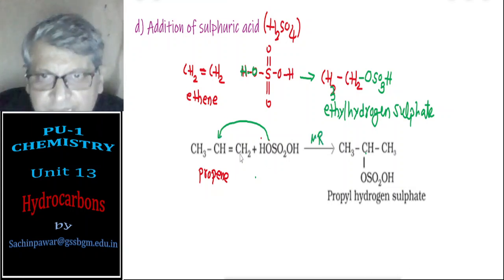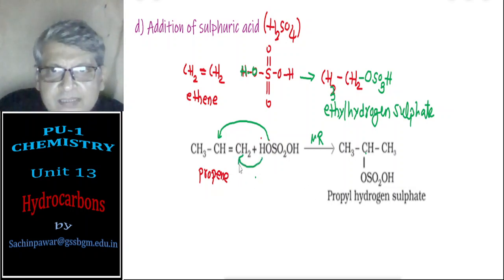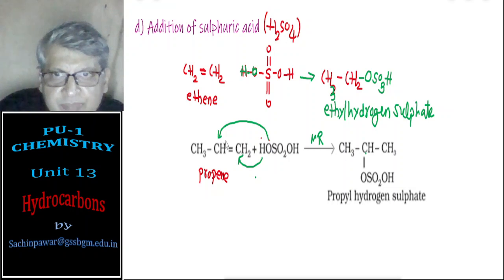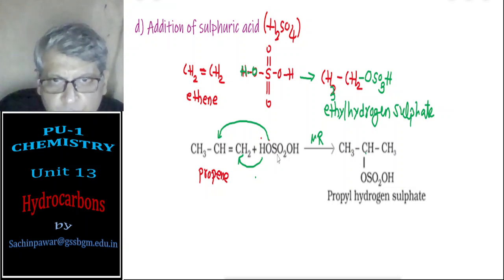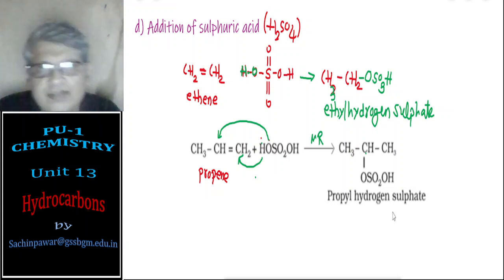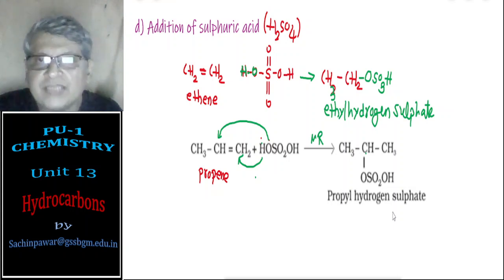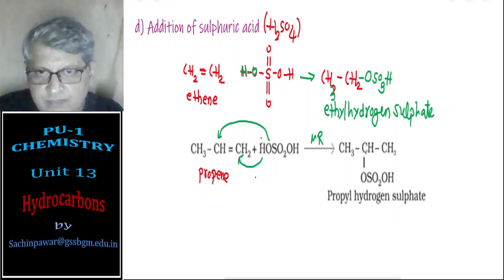So H goes into this carbon atom, so I will get CH3 CH CH OSO2 OH, or OSO3H you can say, and this H goes to this carbon atom, so we'll get propyl hydrogen sulfate. This is addition of sulfuric acid to alkenes.